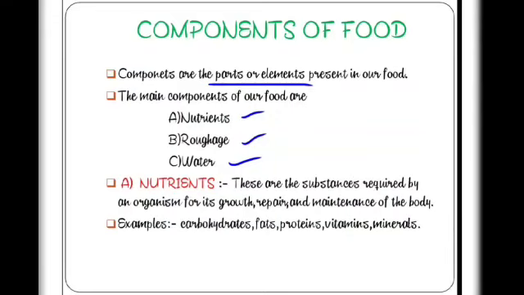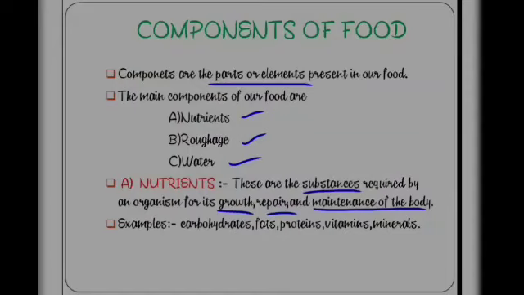These are the substances required by an organism for its growth, repair and maintenance of the body. Nutrients are of different types. Examples: carbohydrates, fats, proteins, vitamins, and minerals.